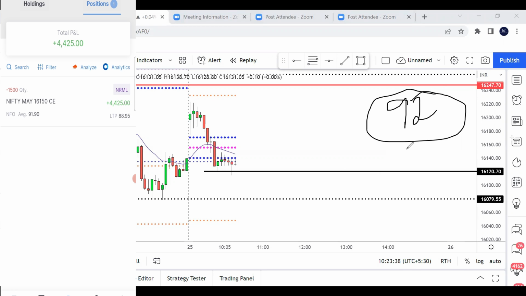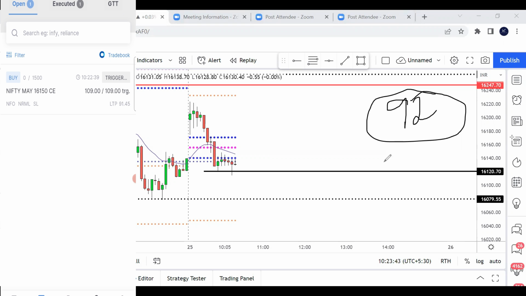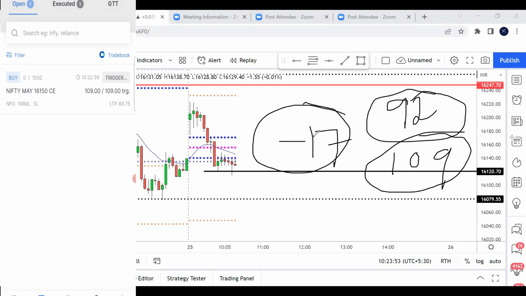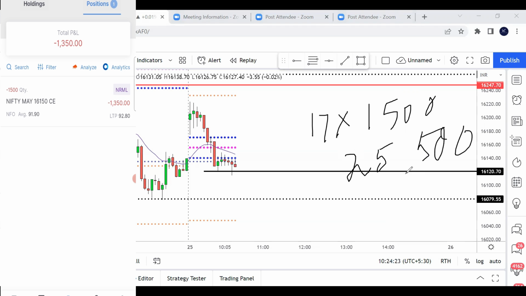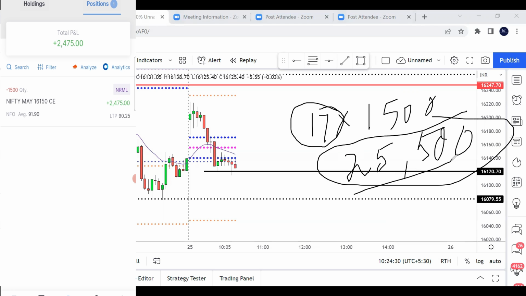Now let us see where I kept my stop loss. Let me go to the order book. Can you see my stop loss? My stop loss is 109. So how many points did I keep my stop loss? Around 17 points. How much position have I taken? 1500 units, that means 30 lots. So 17 into 1500, how much? It is 25,500. That is the risk I have taken in this trade, 17 points, which equals 25,500.